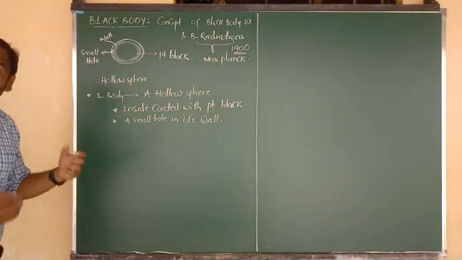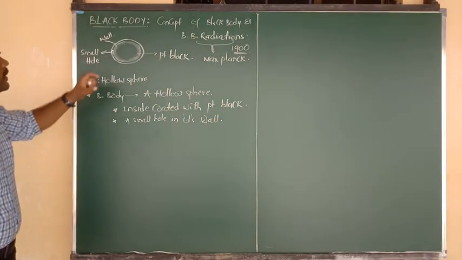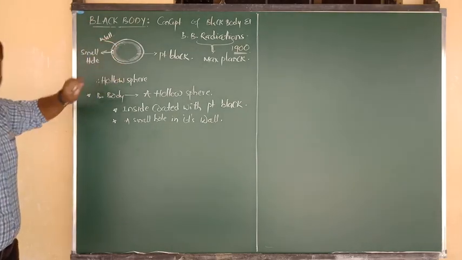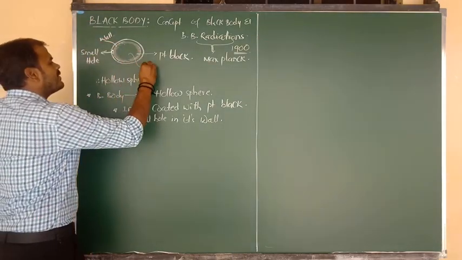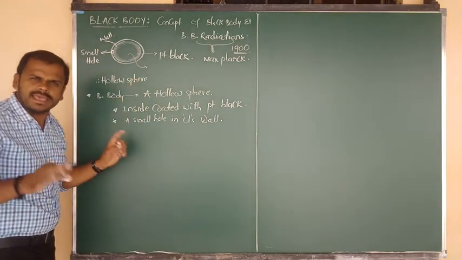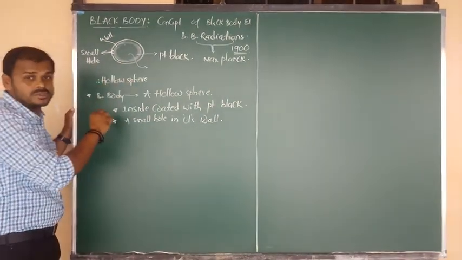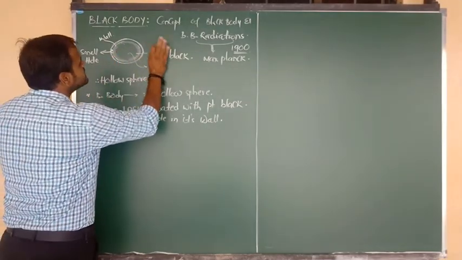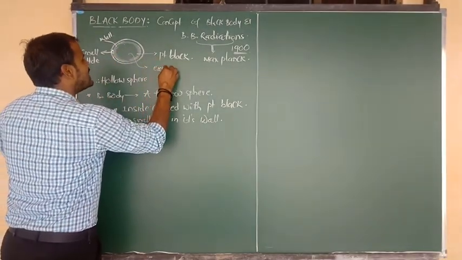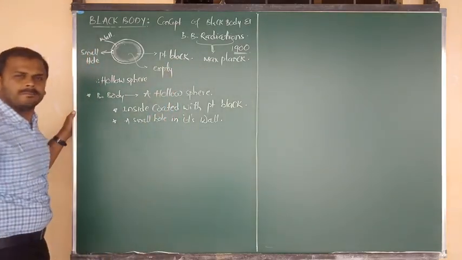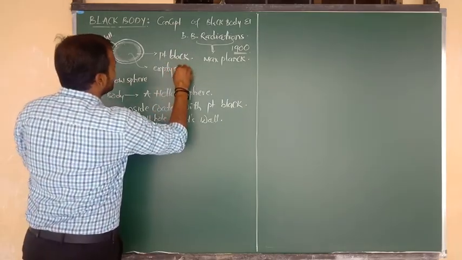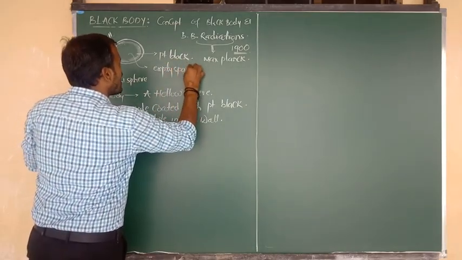Now another point I am going to tell you: this hollow sphere does not contain any gaseous substances. That means inside the hollow sphere the space is completely empty.